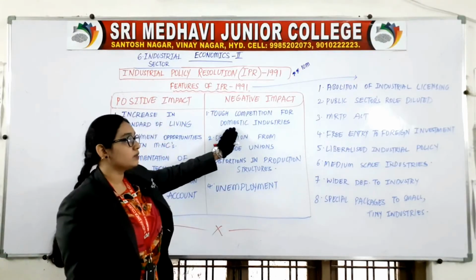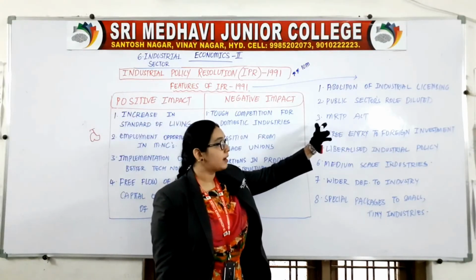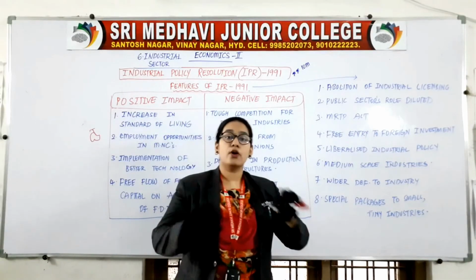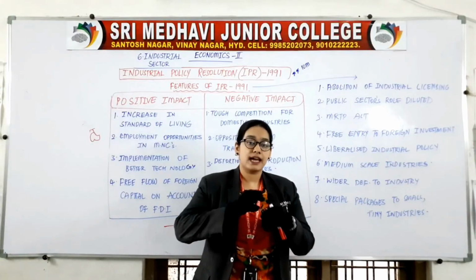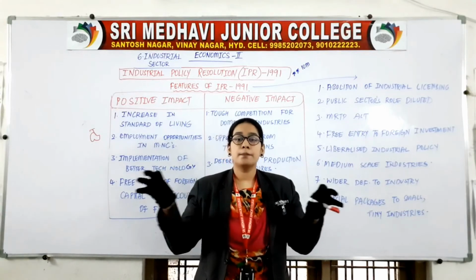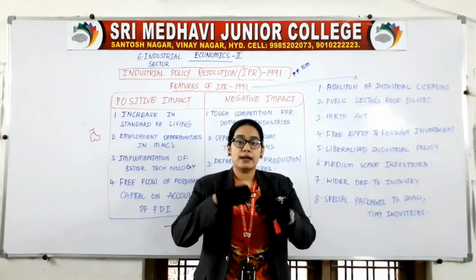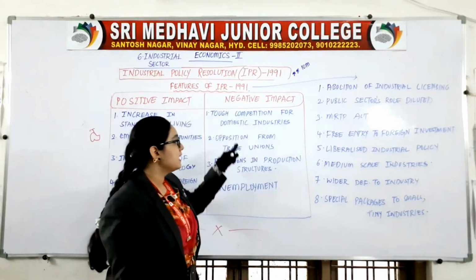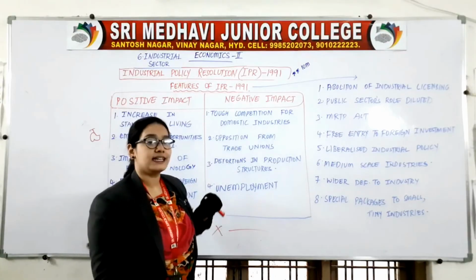This is related with which point? This is related with our third point. In MRTP, what we said, we have abolished monopolies, we have abolished MRTP and we made the Competition Act. Competition means there are a number of sellers in the economy. So when there are a number of sellers, that means it is giving tough competition for domestic industries.